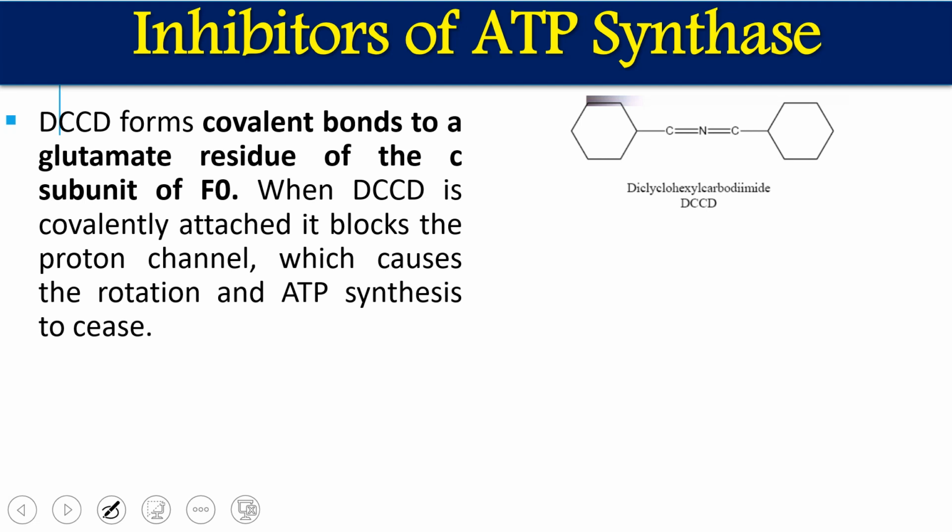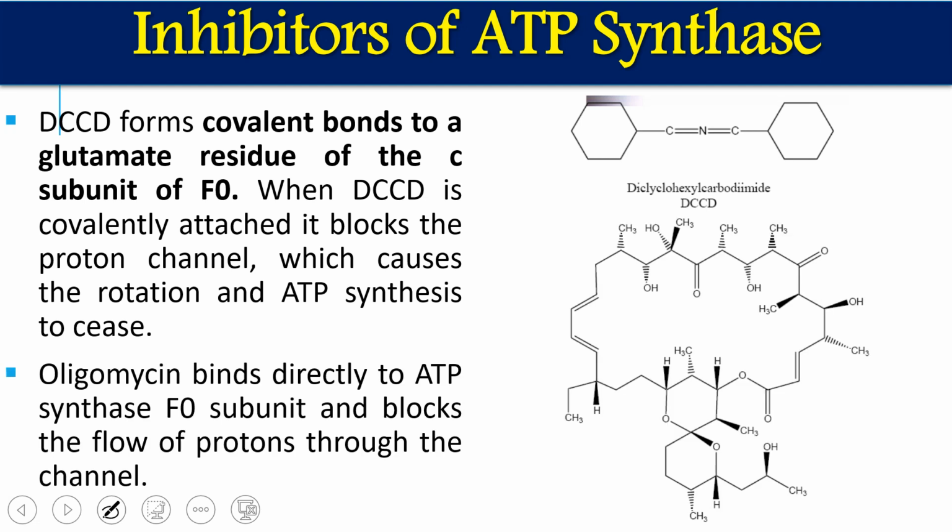So DCCD binds covalently with this glutamate residue. When it covalently binds with the F0 complex, it blocks the proton channel, which causes the rotation. If this is blocked, no rotation will occur, so no ATP synthesis will occur.